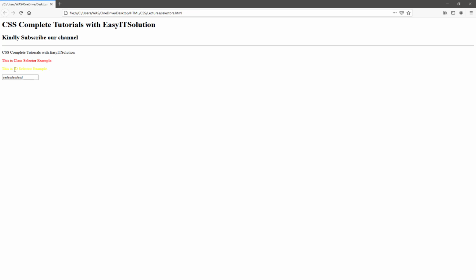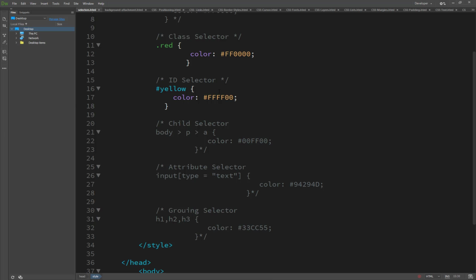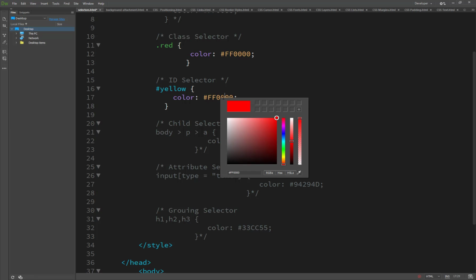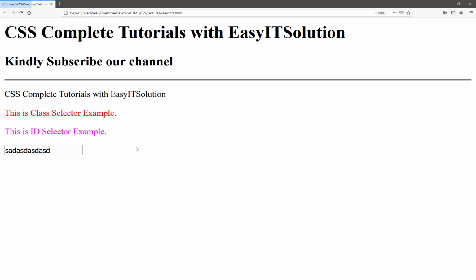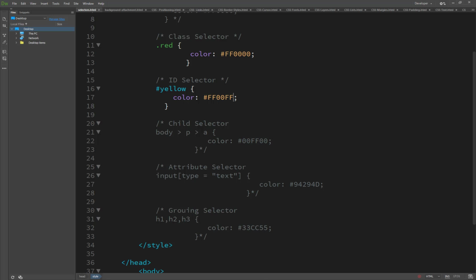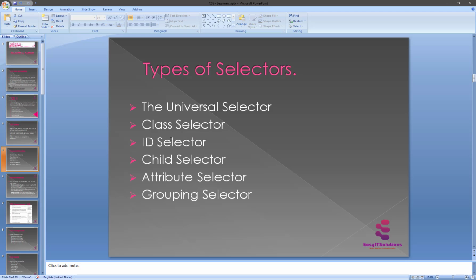The text of the ID selector example will be updated with the color yellow, because we set yellow here. If we set another color, you will see the result updated automatically. So this is the example of the ID selector, and the third one is the child selector.